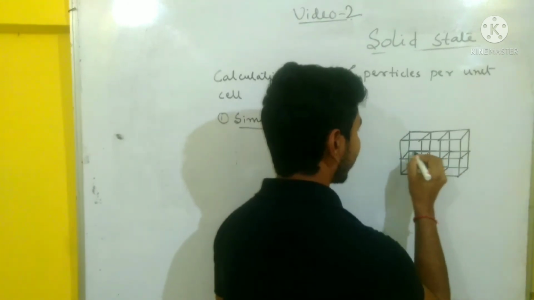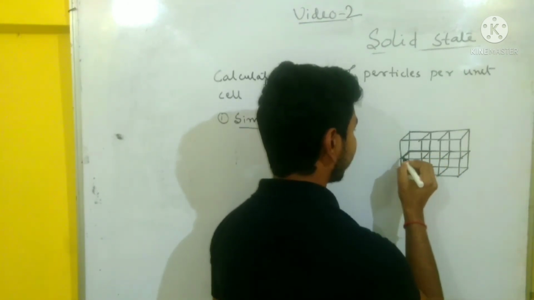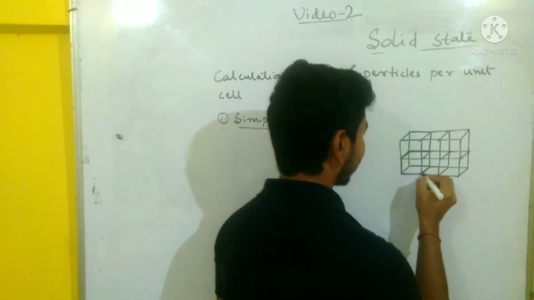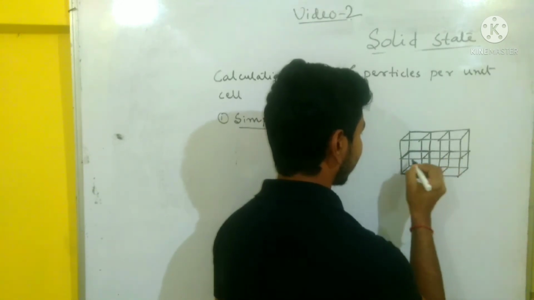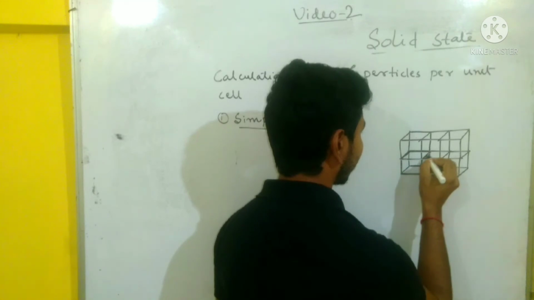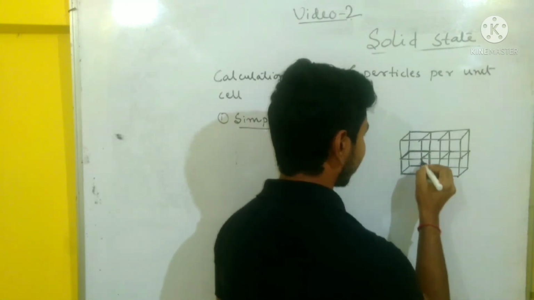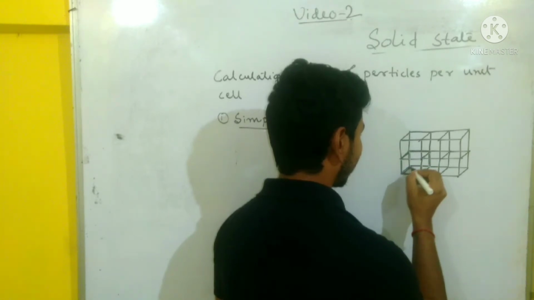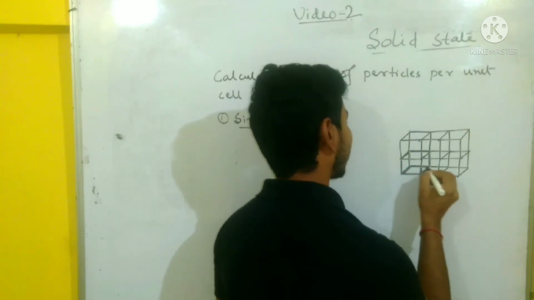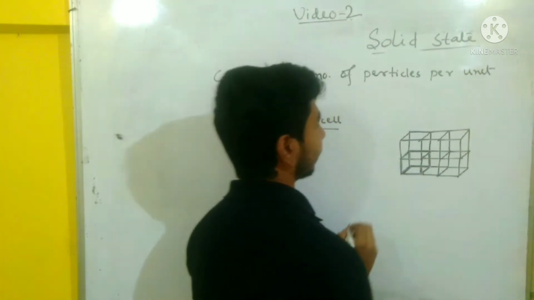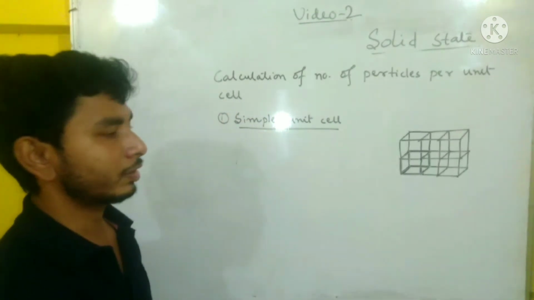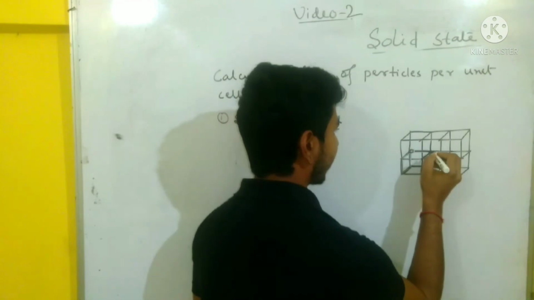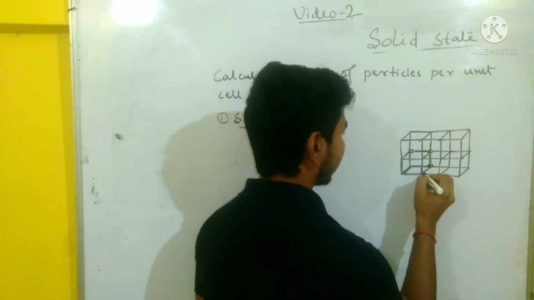Now this portion is the unit cell, and particles are present at the corners.